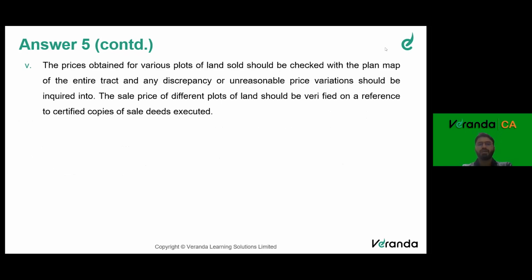The price obtained for various plots of land sold should be checked with the plan map of the entire tract, and any discrepancy or unreasonable price variation should be inquired into. The sale price of different plots of land should be verified with reference to certified copies of the sale deeds executed. So always such kind of questions, the question is on how you will verify the profit or loss.